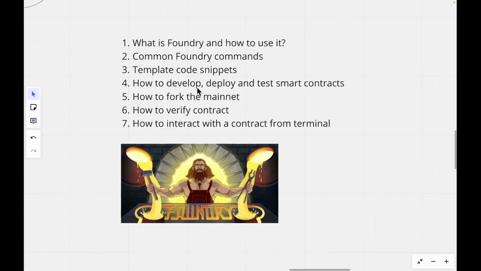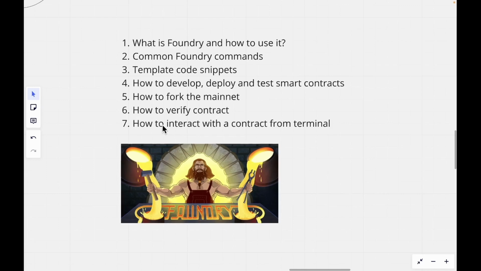We'll develop contracts, deploy them on a testnet, write tests against them, then we'll learn how to fork the mainnet and run tests on the forked mainnet. We'll learn how to verify a contract while we deploy it.